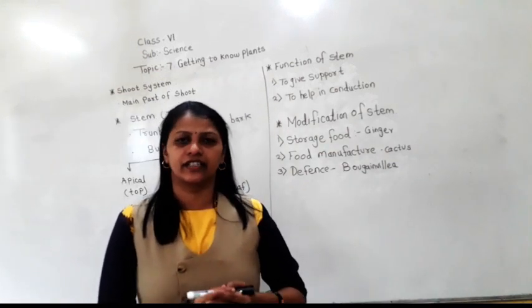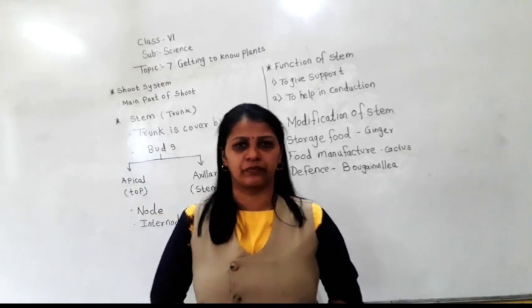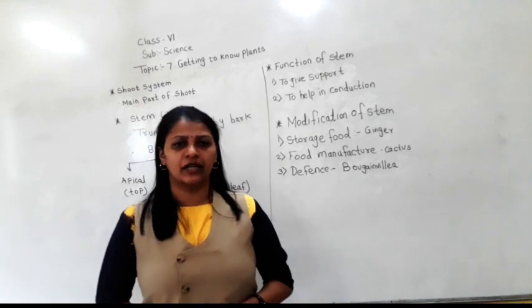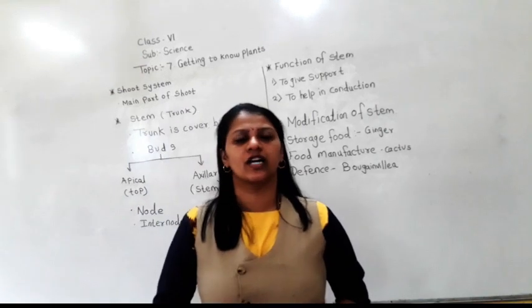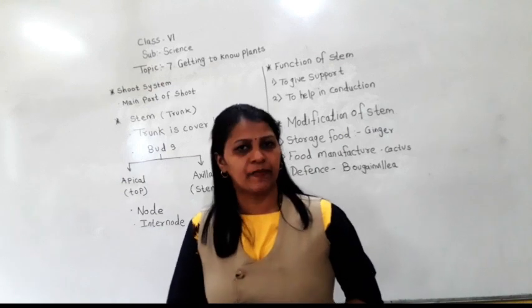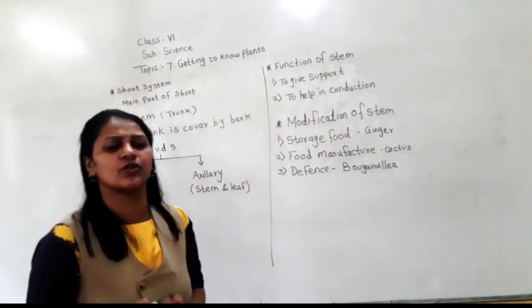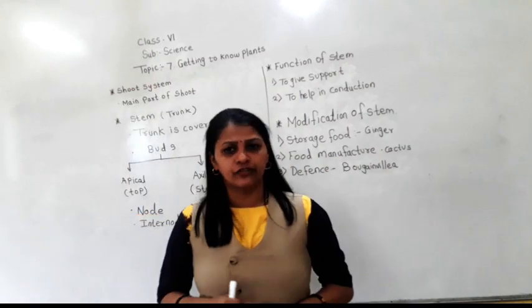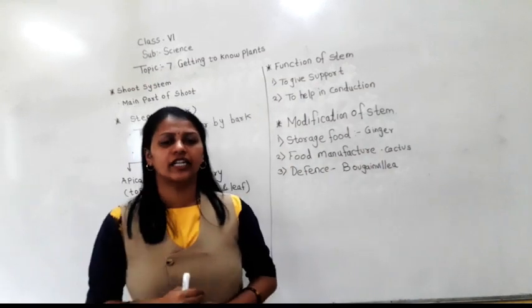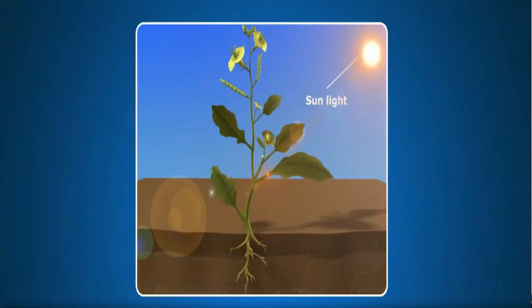In the last video we discussed the root system. The root system is the part of the plant which grows under the ground. Now let's discuss the next part of the plant, that is the shoot system. What is the shoot system? The part of the plant which grows above the ground is called the shoot system.